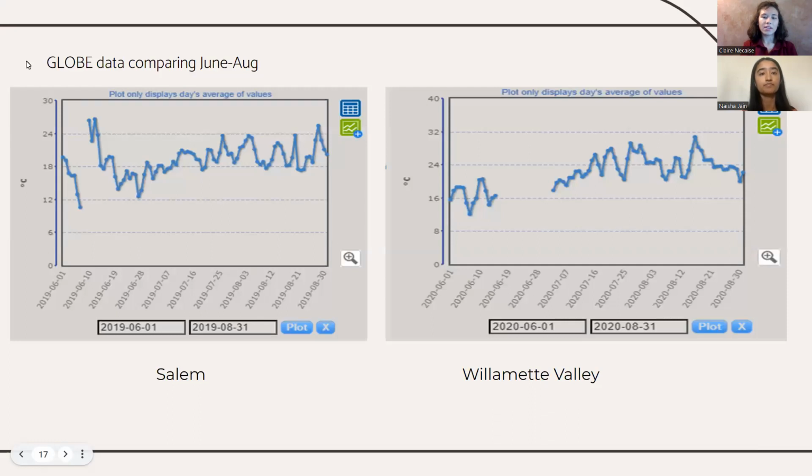And here we have data from GLOBE, with Salem on the right and Willamette Valley on the left. This further shows a natural increase in temperature for both, but Willamette Valley's does not appear to be as significantly influenced by Salem. Thus, this further proves that there does not appear to be a direct correlation between Salem and the Willamette Valley, which is not what we were originally expecting based on the UHI theory.